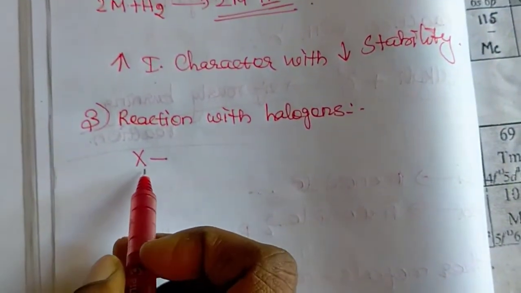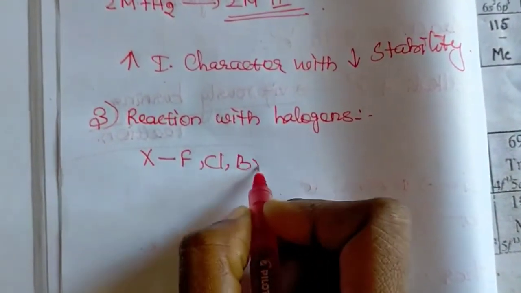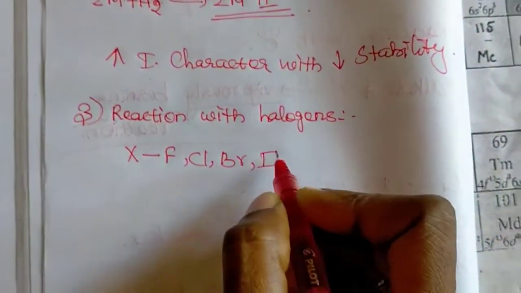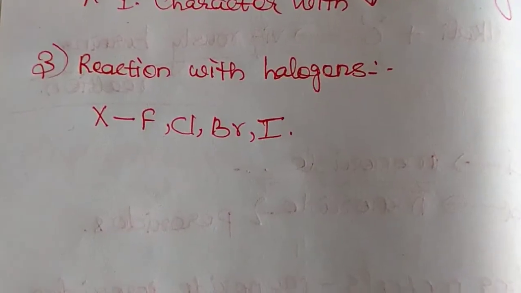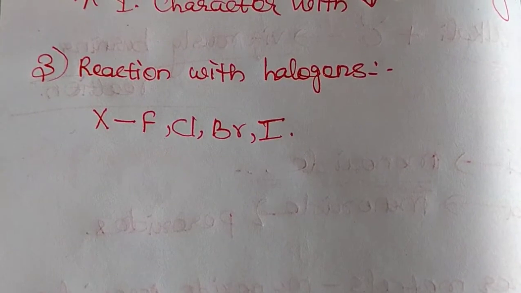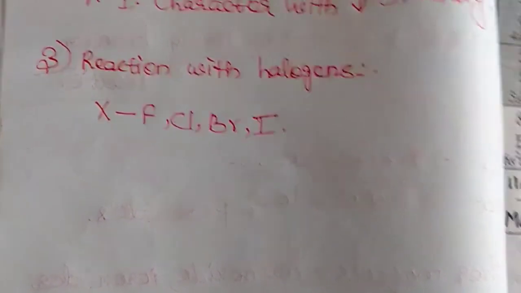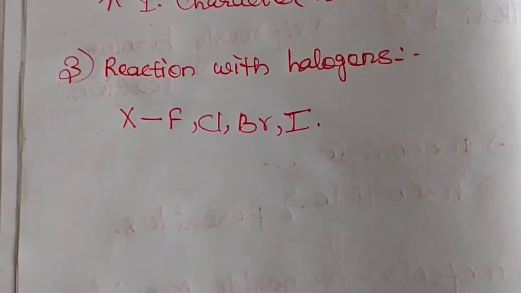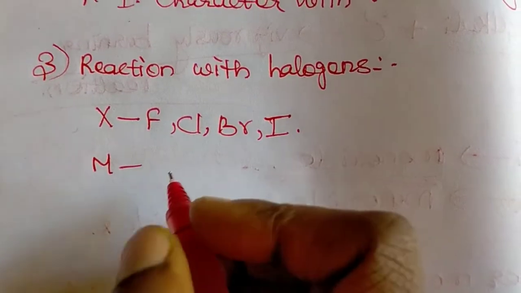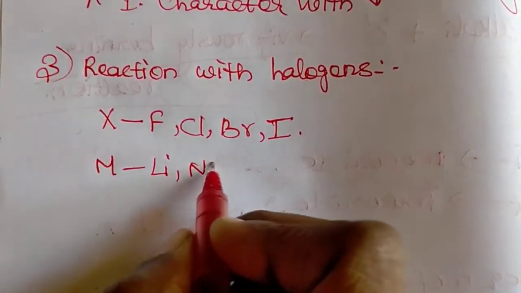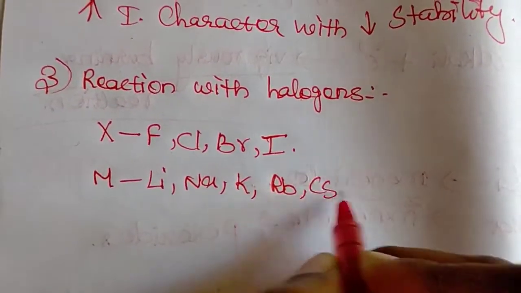Halogens we denote by X: fluorine, chlorine, bromine, iodine. Alkali metals readily combine with the halogens to form the ionic halides, like MX, where M denotes the metal. So what are the metals present in alkali metals? Lithium, sodium, potassium, rubidium and cesium.